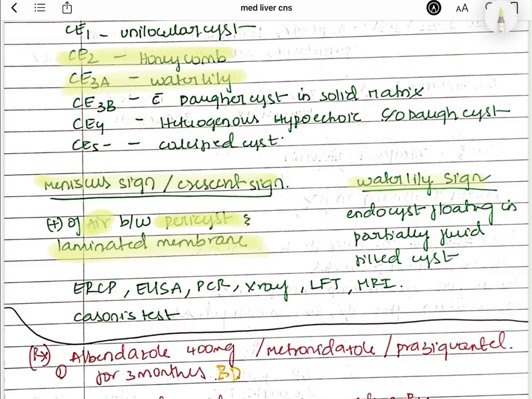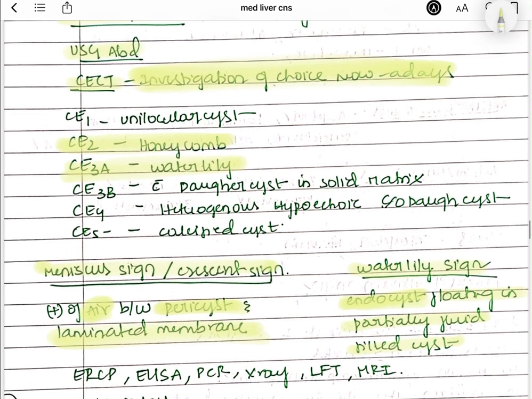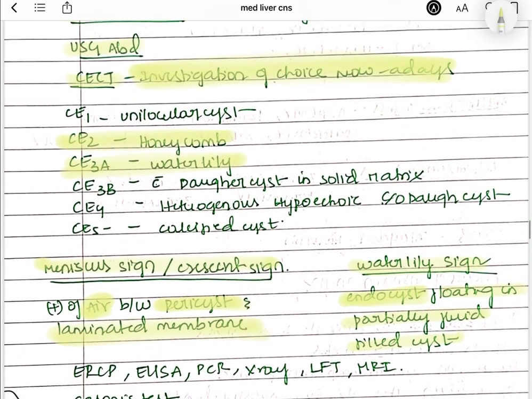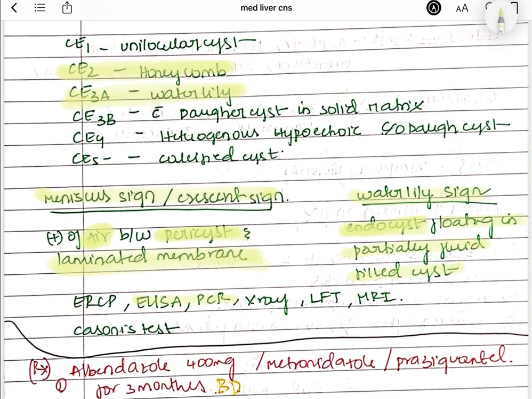Now coming to the water lily sign, the endocyst, that means the inner cyst, will be floating in the partially fluid filled cyst. So that is known as water lily sign. It can be seen in the CT scan. So what all you can see in the CT scan? You can see this honeycomb appearance, water lily sign, and the meniscus sign or the crescent sign, right? And also apart from all this, you can also do ELISA, PCR, X-ray, liver function test, MRI. Casoni's test also can be done, but it is not done nowadays.